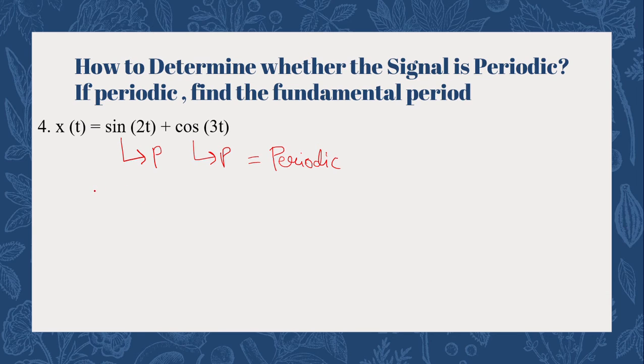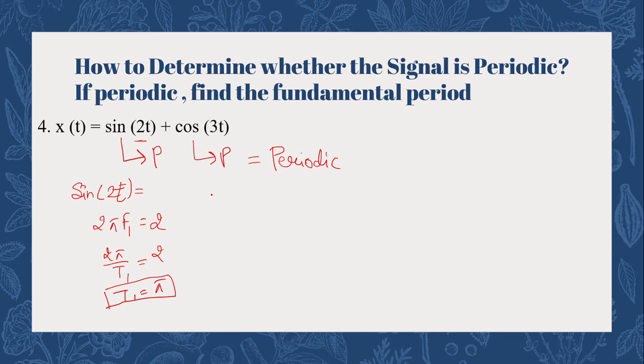So how are we going to find the time period? We are going to find the time period for the individual signals. First of all, we will find the fundamental time period for sin 2t. It is given by 2 pi f1 equals 2, because its constant is 2 here. So 2 pi by t1, we know that frequency is the inverse of time period, and t1 is given by pi. So the fundamental time period for our first section is pi.